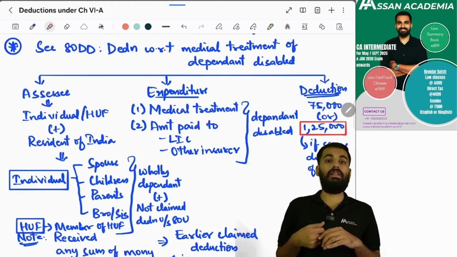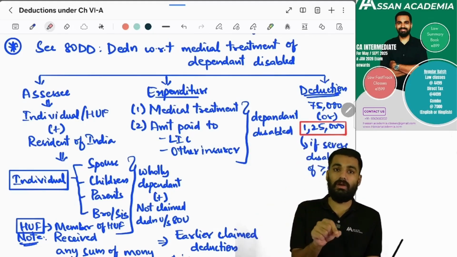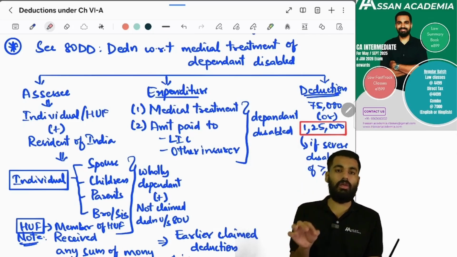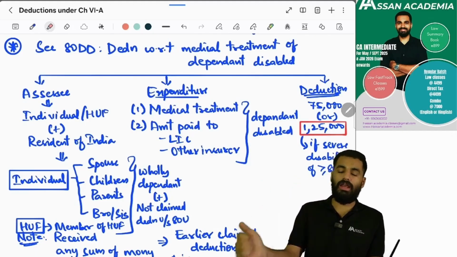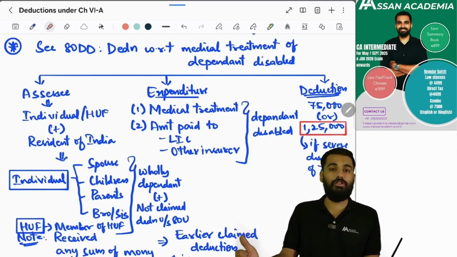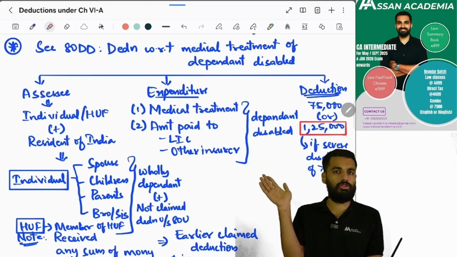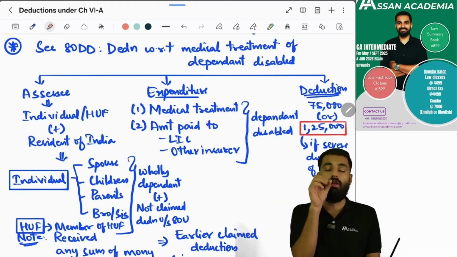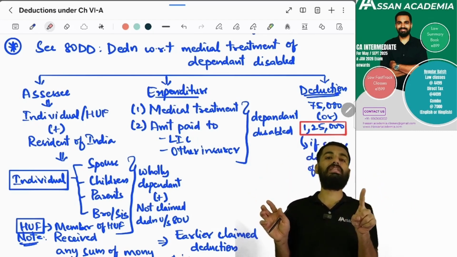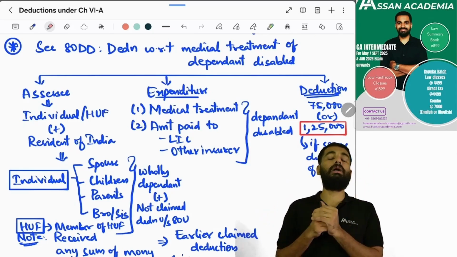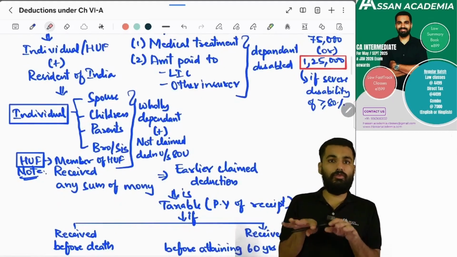in this situation, they should not claim deduction under section 80U. If they are not claiming deduction under 80U, then for them being disabled, the medical treatment or any amount paid for life insurance policy, not only Life Insurance Corporation or any other insurer also, you pay an insurance amount, you can claim a flat deduction of 75,000 rupees. But if you are severely disabled, which is 80% or more, then it will jump to 1,25,000. Yes or no? Yes.